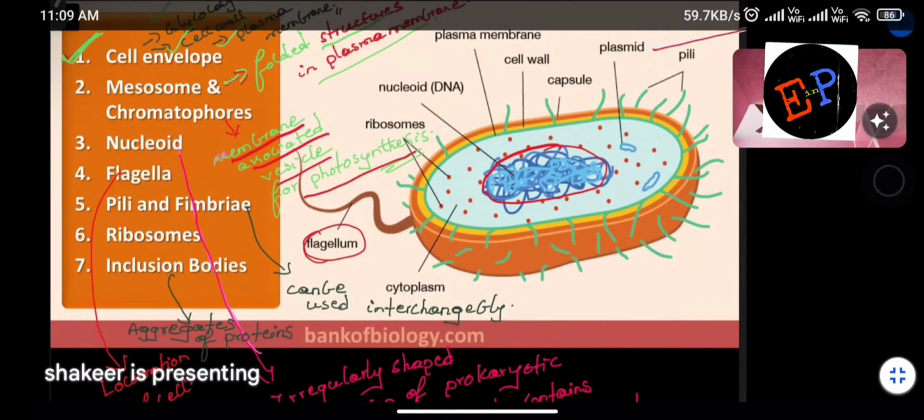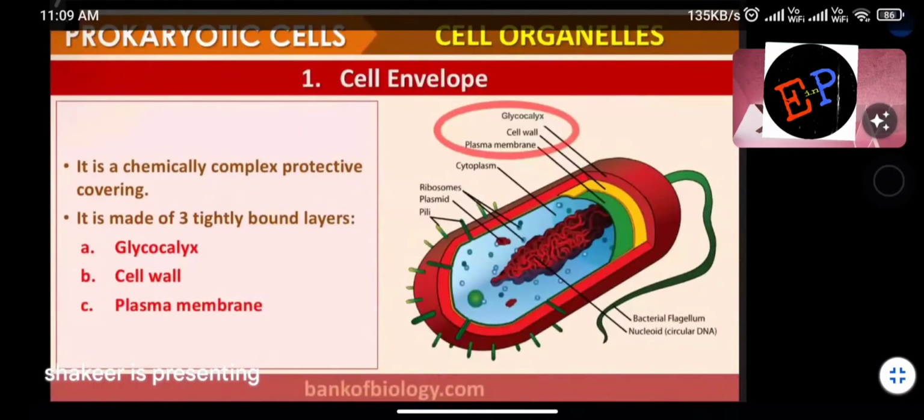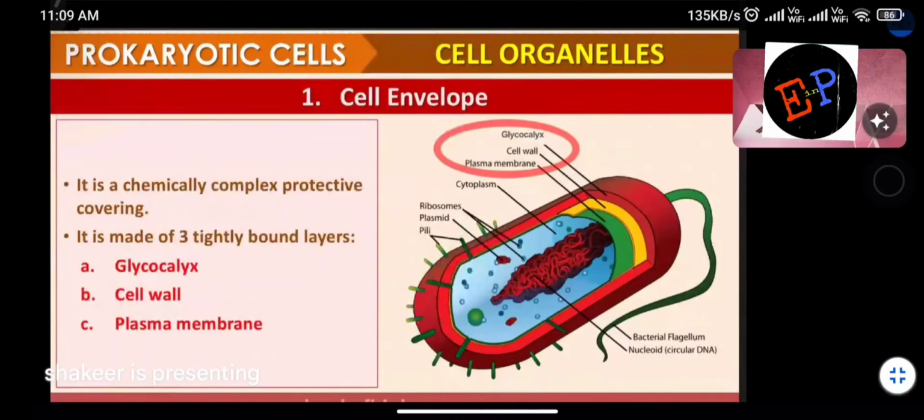Without comparison, if you study, then you cannot answer the bits properly. Okay. Next, cell envelope. That is the outermost layer of the cell. It is called the cell envelope.